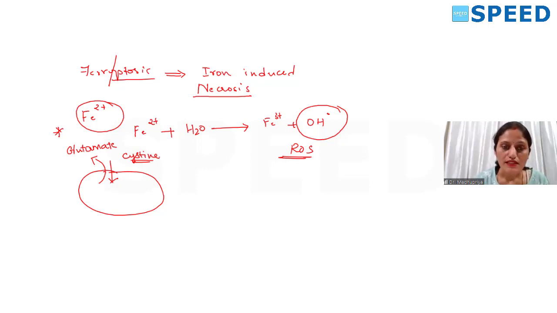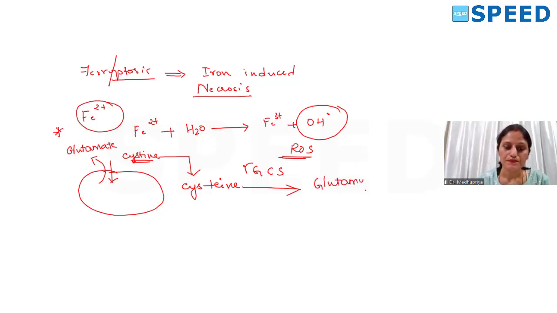Once cystine enters into the cell, it gets converted to cysteine, C-Y-S-T-E-I-N-E. In the presence of gamma glutamyl cysteine synthetase, it will synthesize glutamyl cysteine.